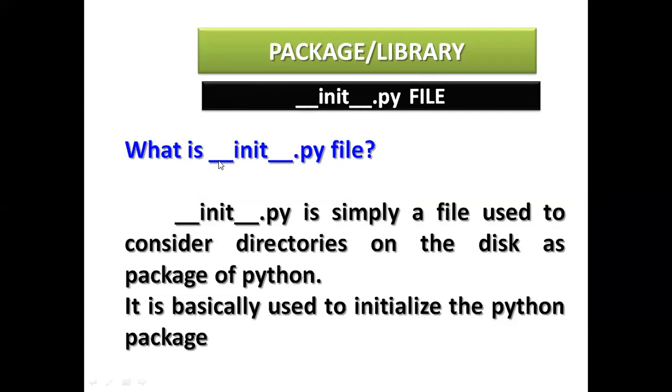So what is the underscore init underscore dot py file? So see here, this is simply a file used to consider the directory. What is the use of this? For directory. Any directory in Python you can use like this on the disk as a package of Python. So it is basically used to initialize the Python packages. By using this you can create your initialize packages here.